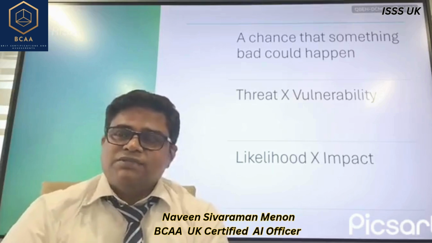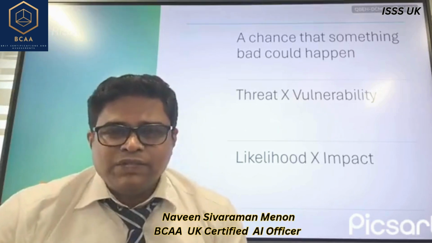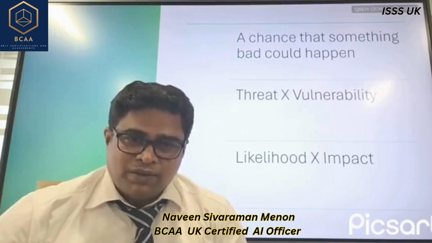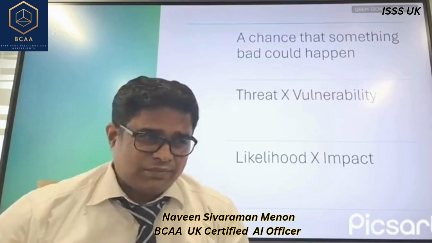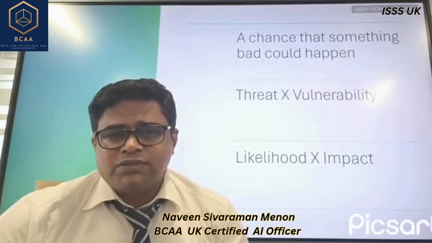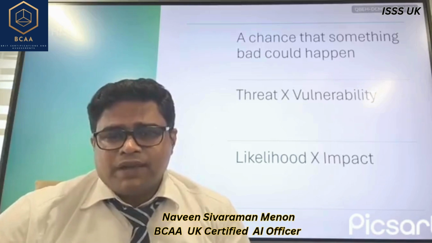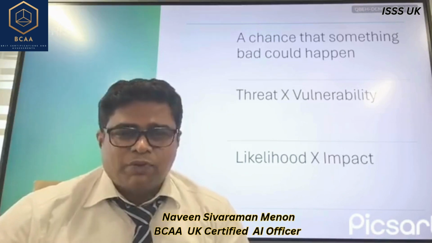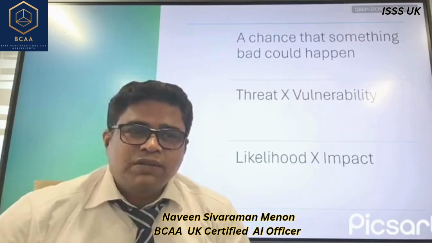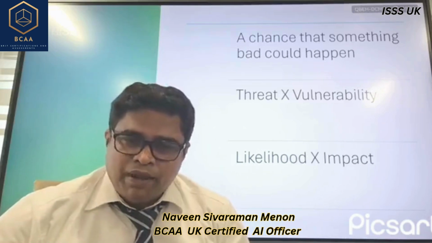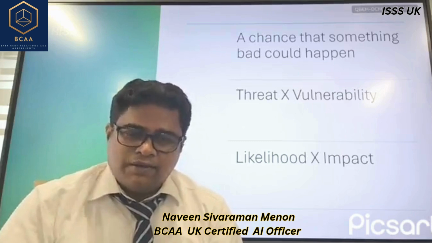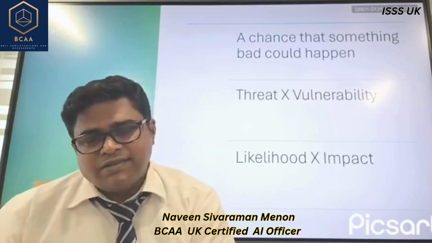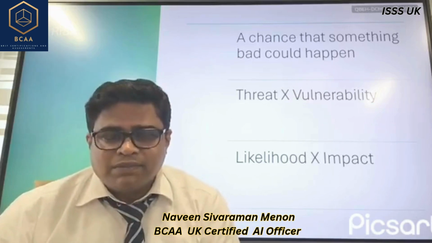Now in cyber terms, we always say a risk is there when there is a threat and when there is a vulnerability. Now what is a threat? A threat is something which could cause harm, right? And a vulnerability is a weakness which could be exploited. A threat is usually referred to in terms of 2 parameters. One is a threat actor and second is a threat action. So an actor executes a particular action and a threat is formed.